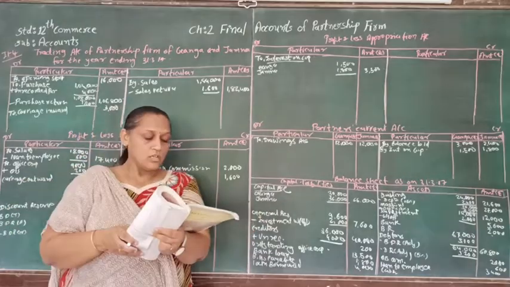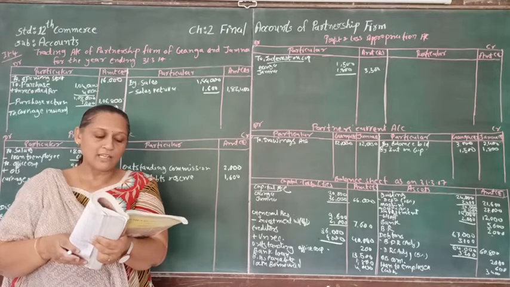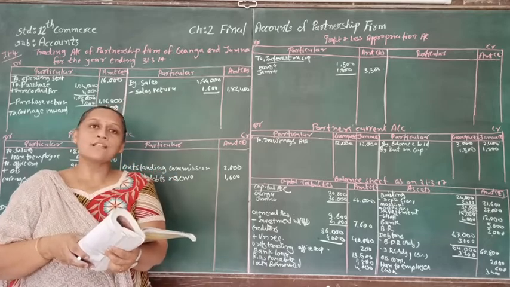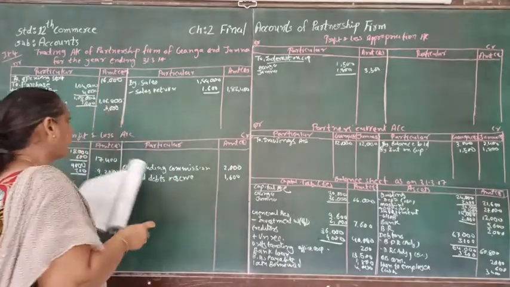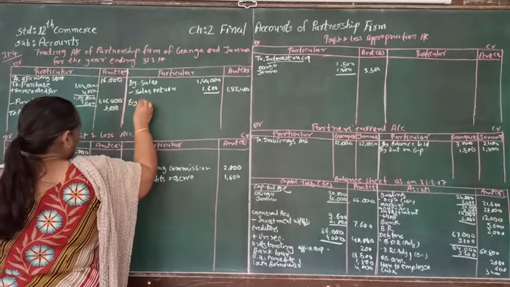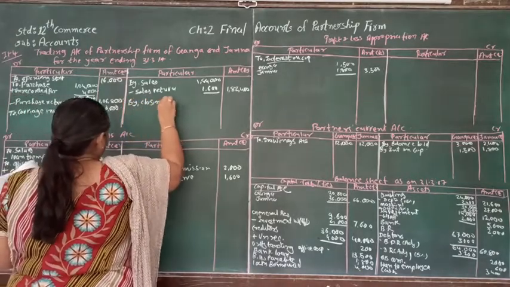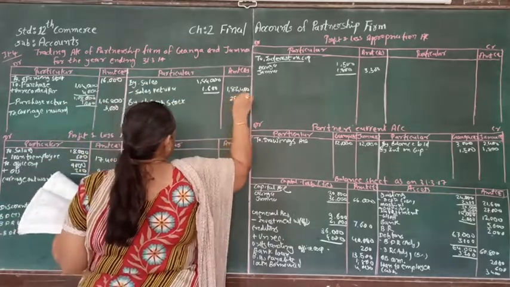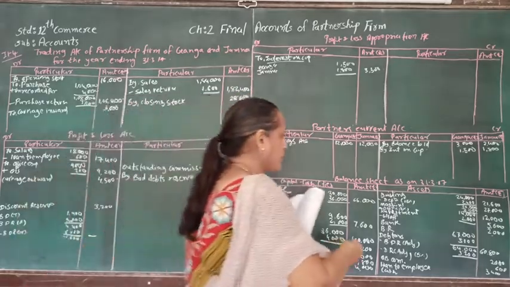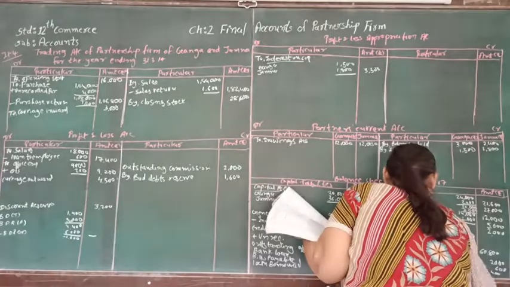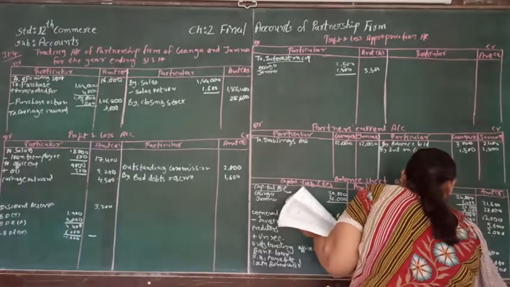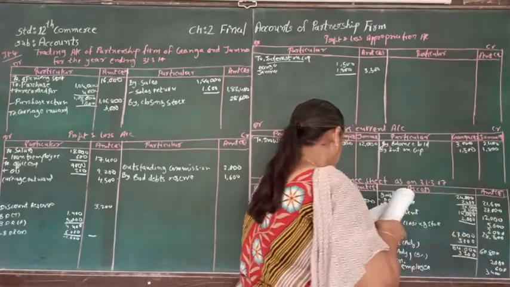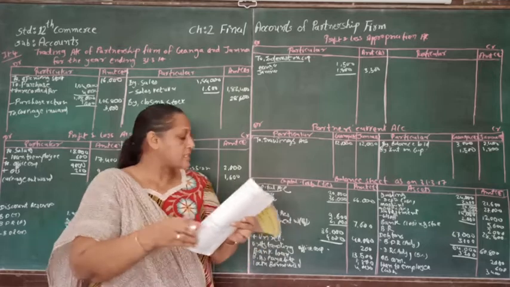Value of the closing stock is supposed to be 28,600, but market value of 20% goods is 10% more than book value. So more value we are not considering, so we are going to consider the book value, that is 28,600 by closing stock. Now this is supposed to be written here, closing stock, and that is 28,600.